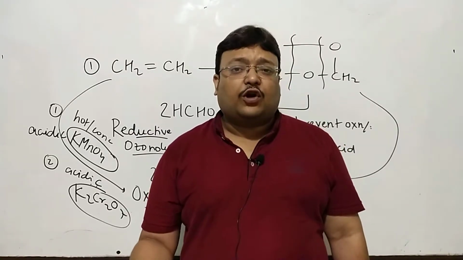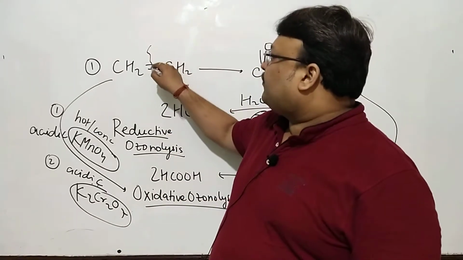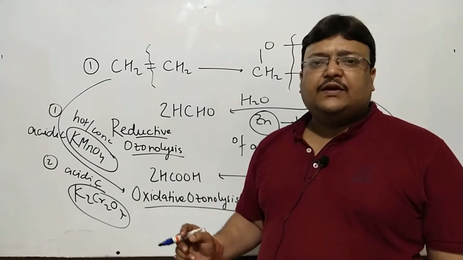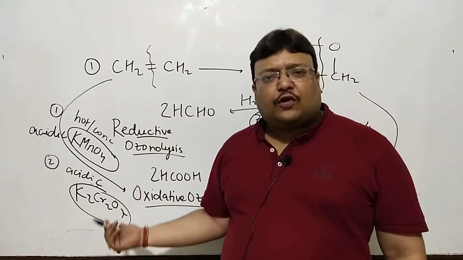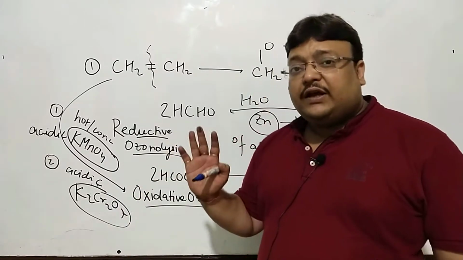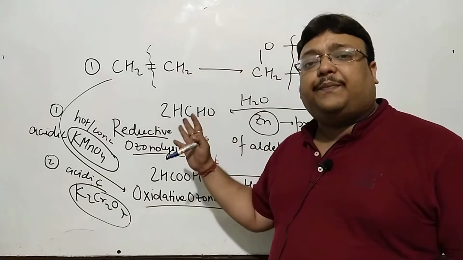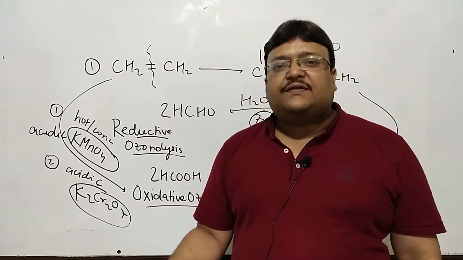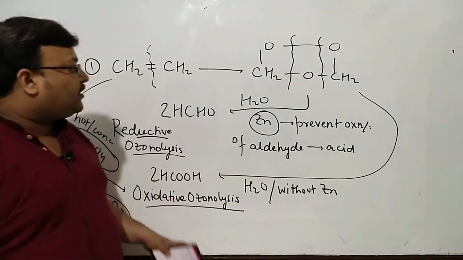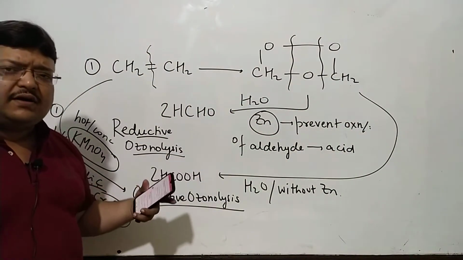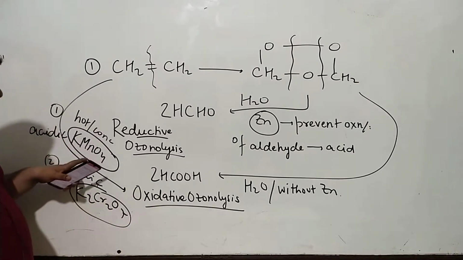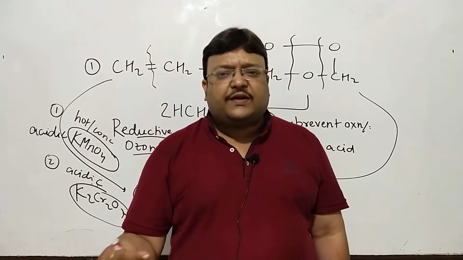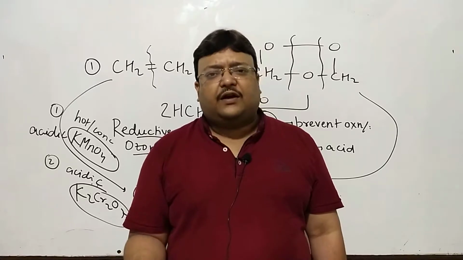Certainly, acidic KMnO4 or K2Cr2O7 will cleave at the double bond and you will get 2 moles of formic acid. That is also a case of oxidative cleavage. In case you don't want acid but want formaldehyde, conduct hydrolysis using zinc. So normal ozonolysis is reductive ozonolysis because the product does not get oxidized. And KMnO4 and K2Cr2O7 cleave the double or triple bond, producing acids as in oxidative ozonolysis.